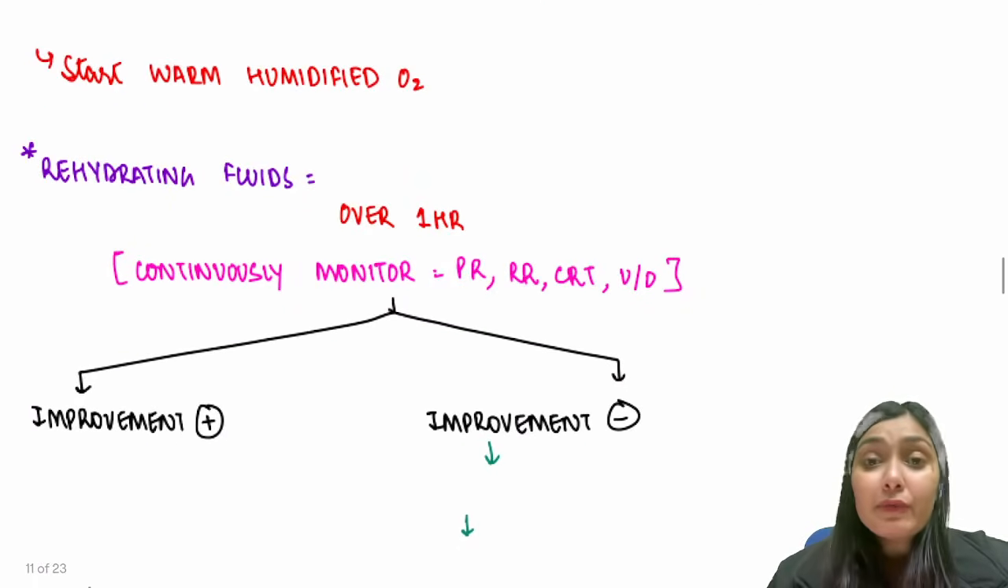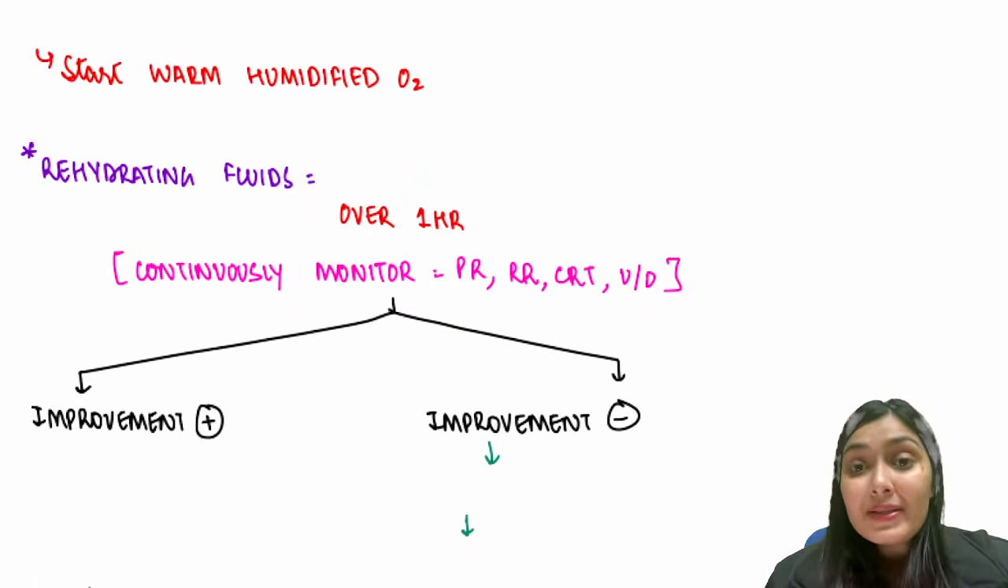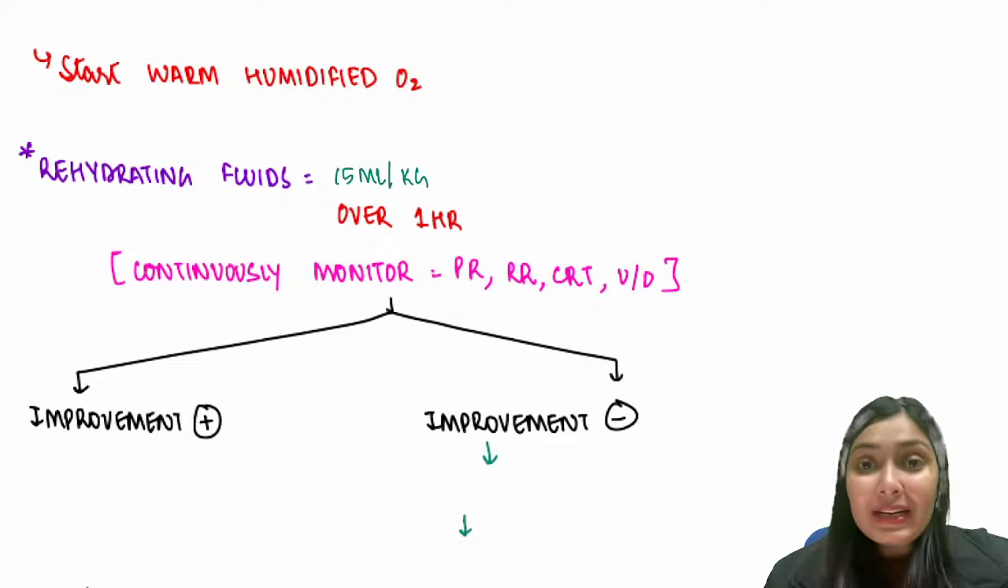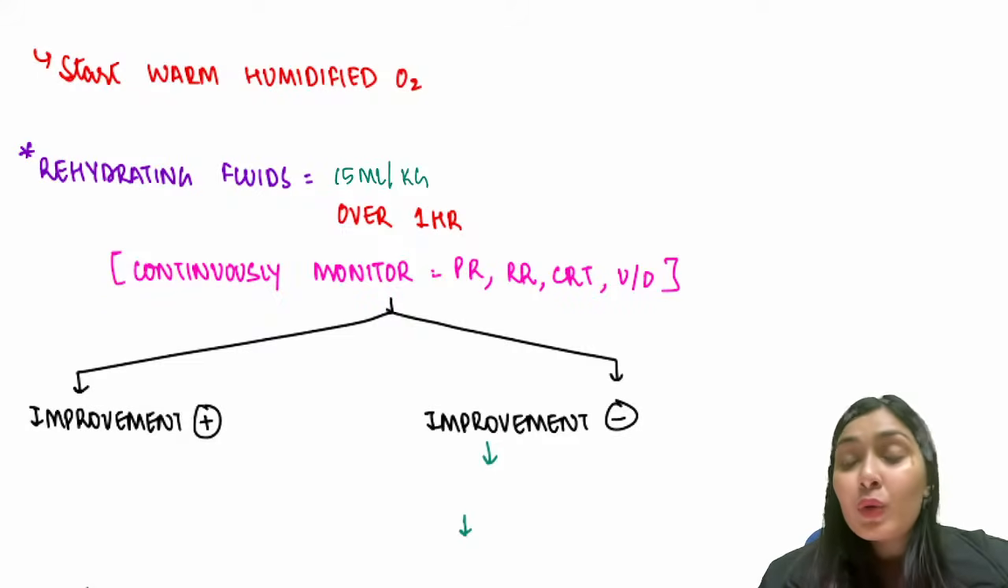The rehydrating fluid, this RL D5, what amount are you going to give? We are going to give one bolus, 15 ml per kg. You do not have to give this rapidly. This has to be given slowly over 1 hour. And during this 1 hour, you're not going to sit and scroll over your phone. You have to continuously monitor, because overhydration is deadly.